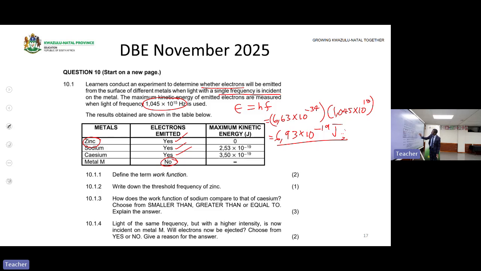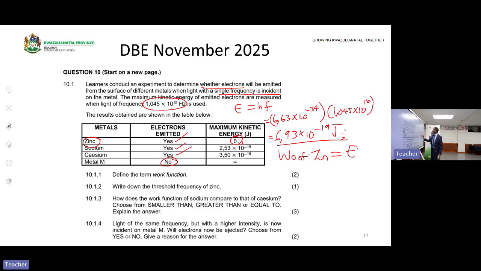But at zinc, zero kinetic energy. What does this mean? It means that the work function of Zn is equal to what? The energy of light, because it's emitted with what? With zero kinetic energy. We said that if it is emitted with zero kinetic energy, the work function is equal to the energy of light. This means we can now say the work function of zinc is 6,93 times 10 to the power of negative 19 joules.